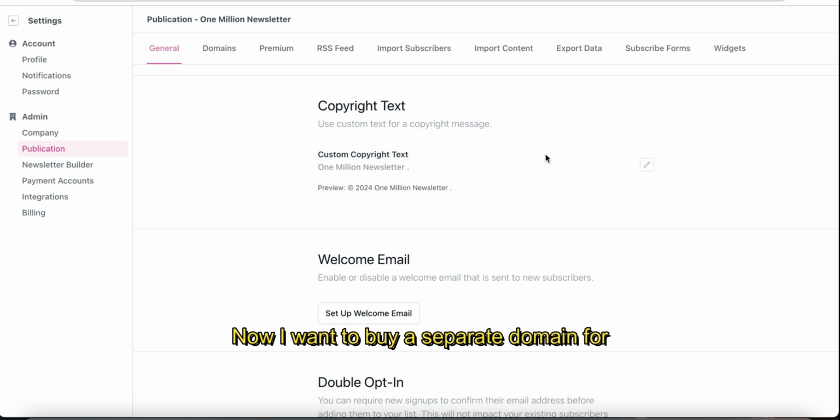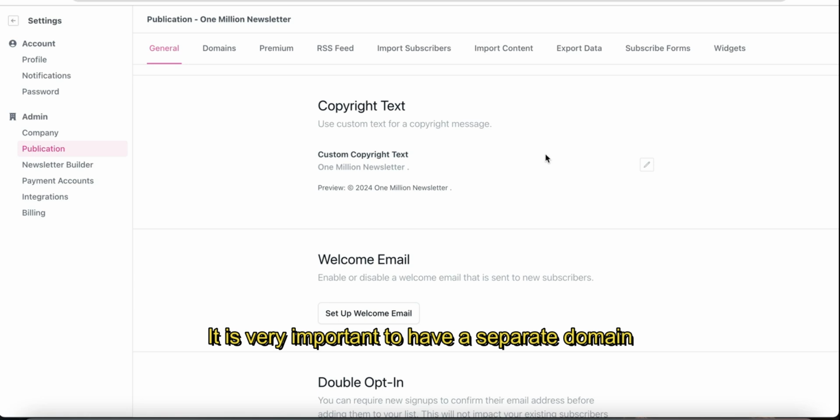Okay, now I want to buy a separate domain for this newsletter. Obviously I'm not going to use my primary domain for this one because I want to keep my primary domain for my website. So I need to buy a separate domain for this newsletter only.